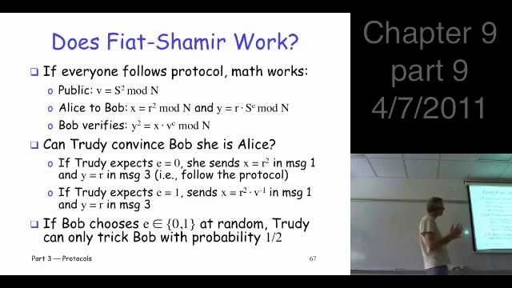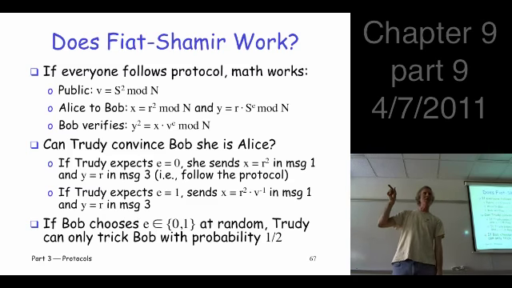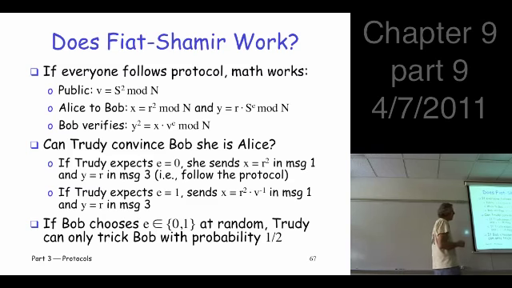So here's what I can do if I'm Trudy. If I expect that Bob's going to choose e equals 1, I'm still going to choose r, but instead of sending r squared in the first message, I'm going to send r squared times v inverse. v is public, and I can compute multiplicative inverses mod n easily. So I send that in the first message, and then in the third message, I send r. Now what does Bob do?